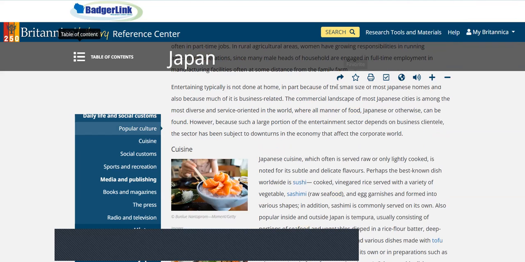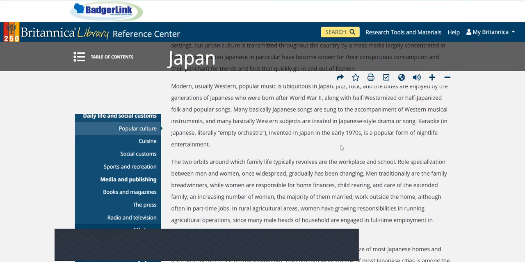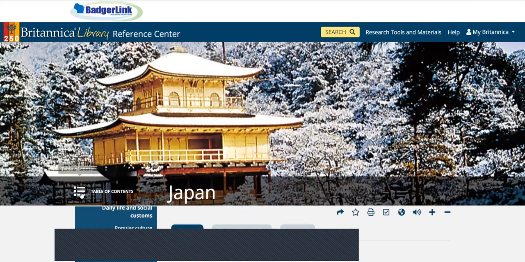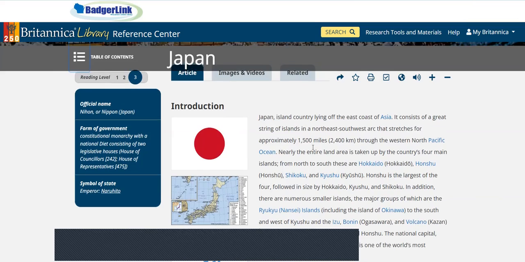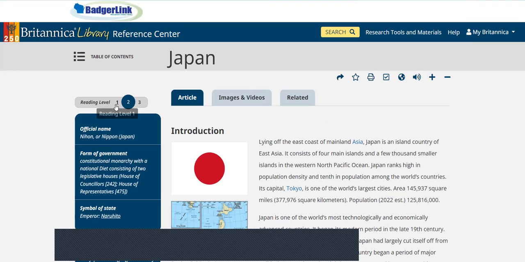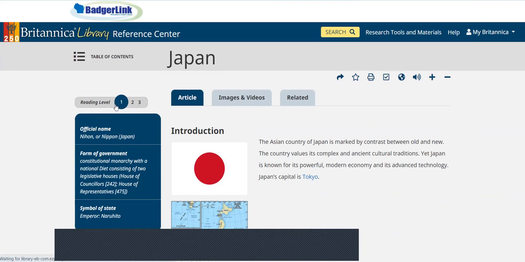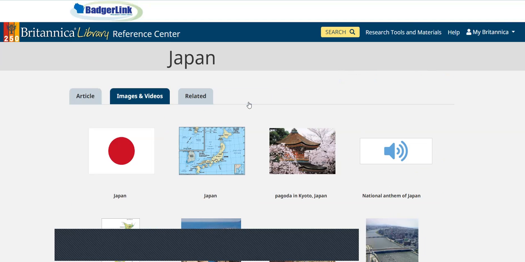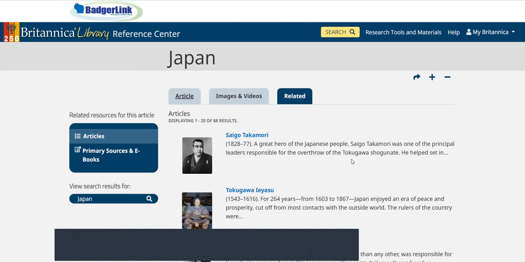On this article, you have several options. Let's go back to the top and close our table of contents. So you have a few options here. You can change the reading level if you feel that this is too text heavy or difficult to read. You can also find related images, videos, and other media, as well as related articles.